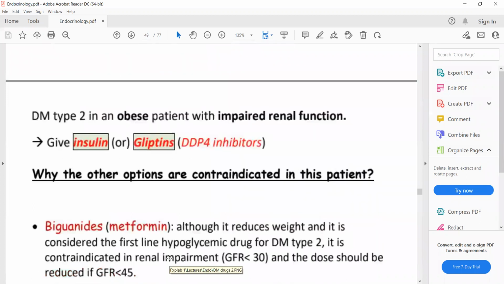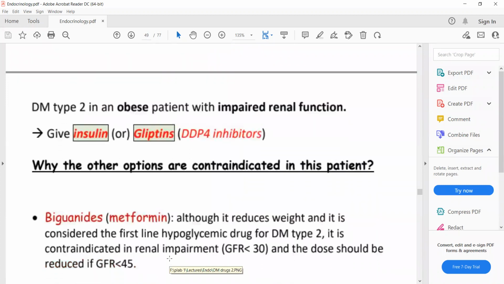So for DM type 2 in an obese patient with impaired renal function, the only options that we have are insulin or gliptins, because gliptins, such as DPP4 inhibitors, have no effect on weight, so they can be used in obese patients. And also they are not contraindicated in renal failure, so they can be used in this case. And if with gliptins the sugar levels are not controlled, then we'll think of starting insulin.